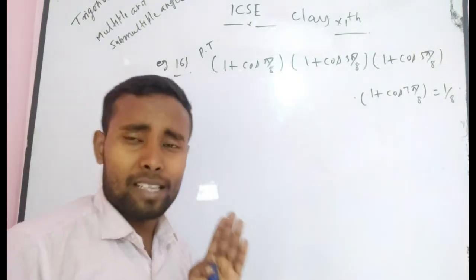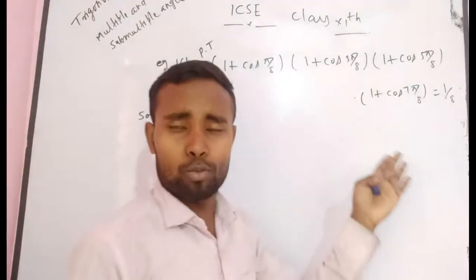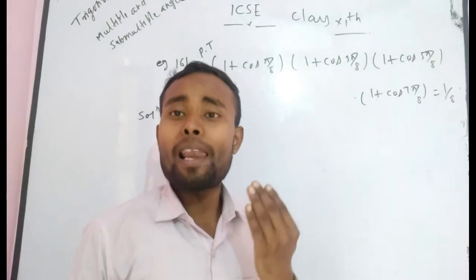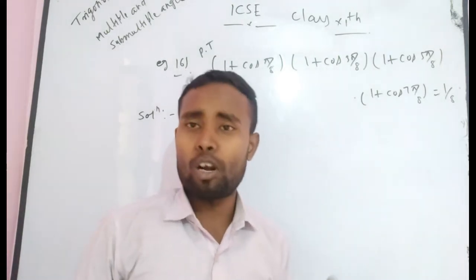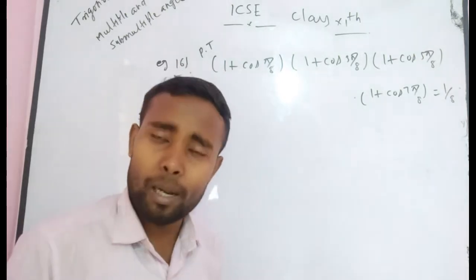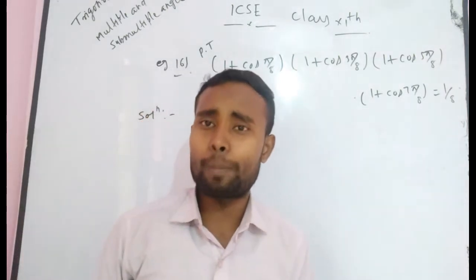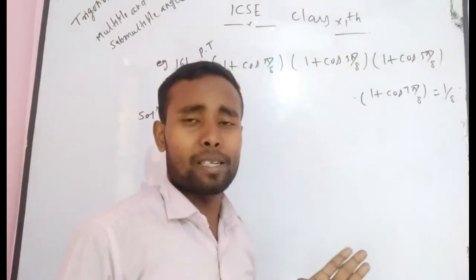But there is no necessity to remember all these values. Sometimes by simple trigonometric manipulation, using standard formulas related to compound angles and multiple and submultiple angles, you can solve easily.